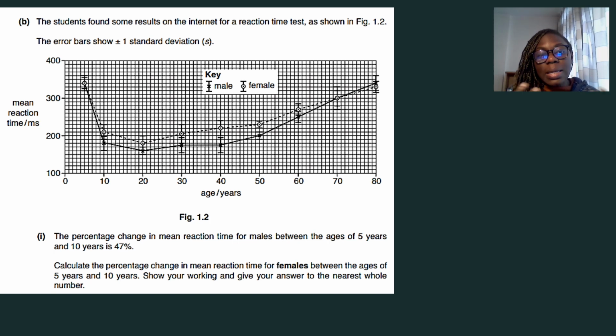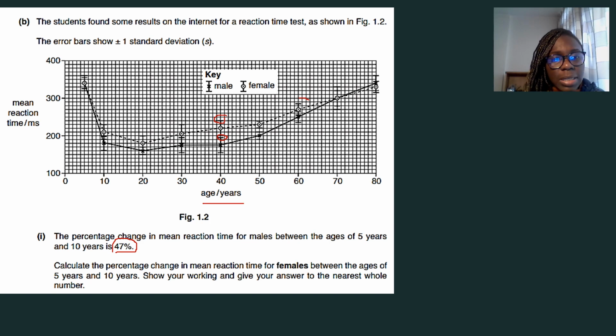And you can only get a standard deviation if you have done your sample size very well, and the error bars here just show the upper and the lower limits for the standard deviation. So let's have a look here. It says the percentage change in mean reaction time for males between the ages of 5 years and 10 years is 47%. Okay, and we can just look here.